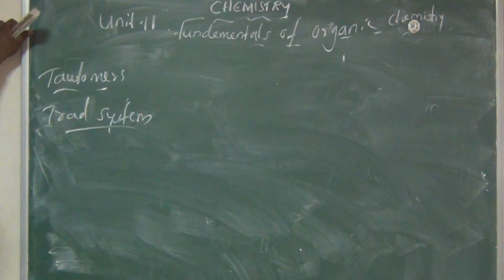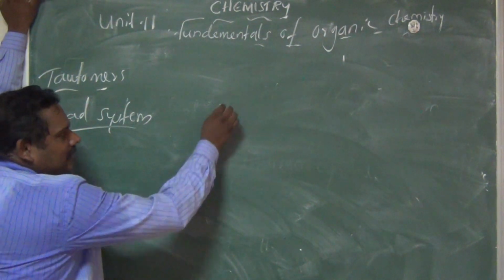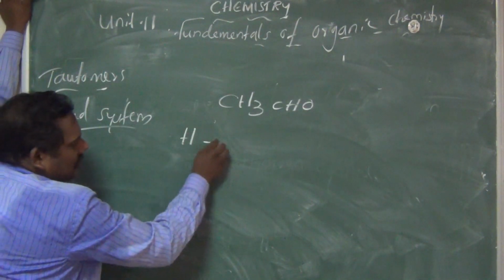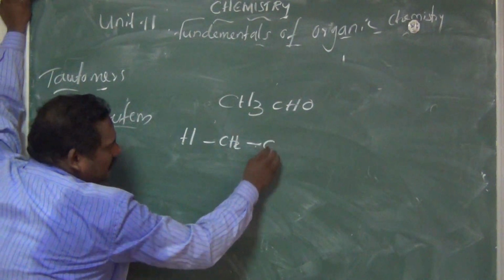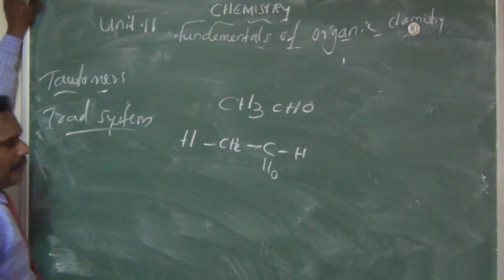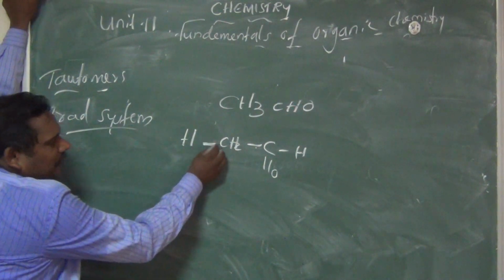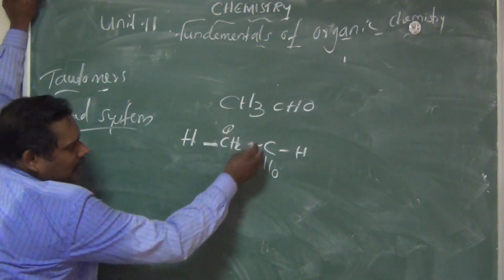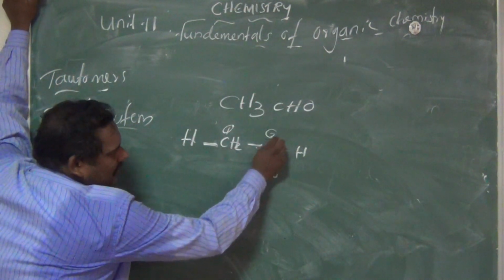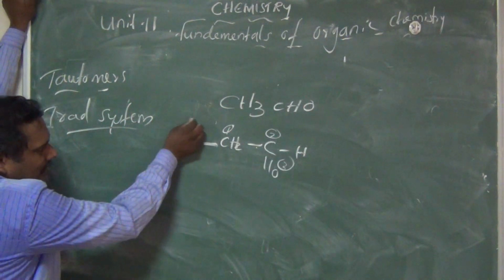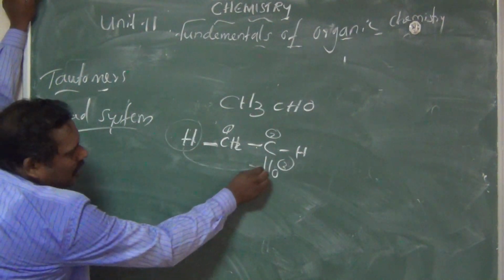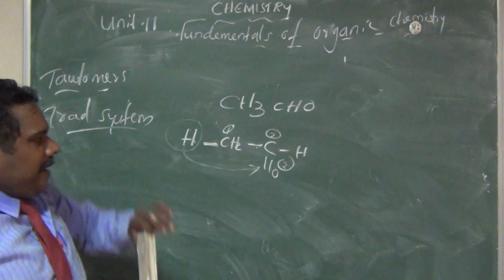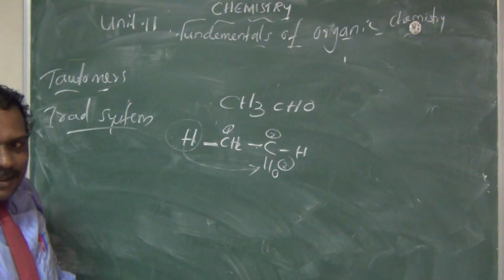For example, acetaldehyde, CH3CHO. Am I right? This can be written as H-CH2-C double bond O-H. Here the first hydrogen atom migrates. This is the first polyvalent atom, the carbon. This is the second one. This is the third one. So this hydrogen migrates to the third polyvalent atom. That is about the Triadic system. Okay, and one more form also exists.